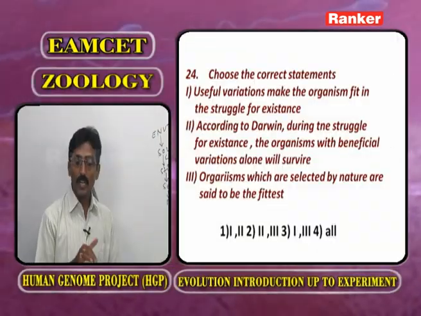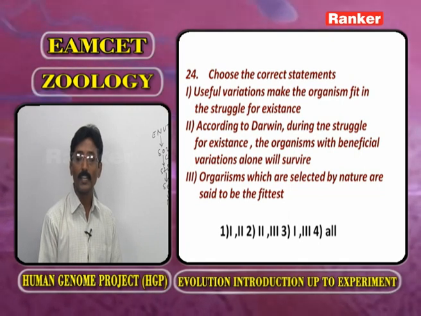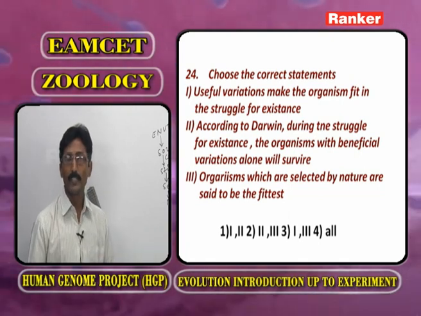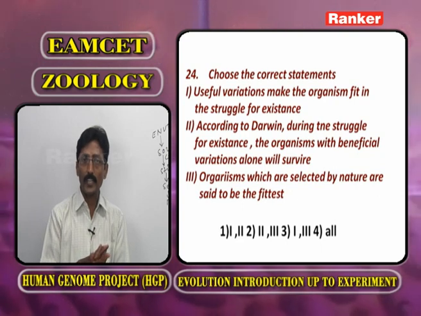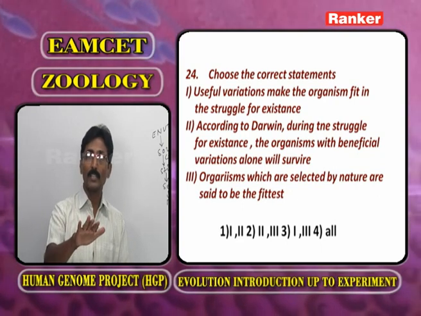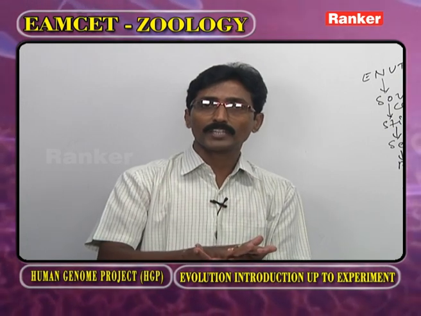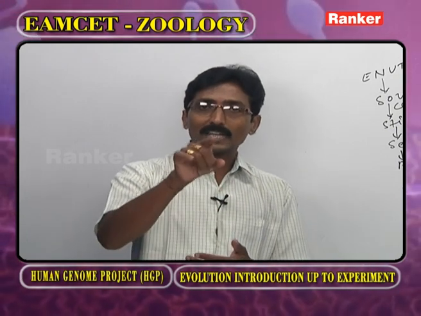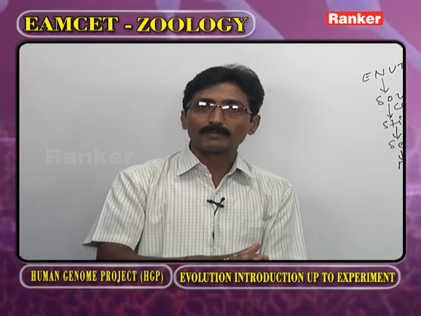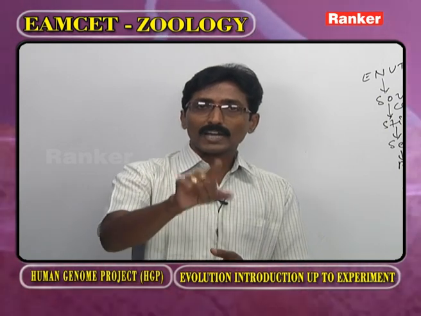And the third one, organisms which are selected by the nature are said to be the fittest. It means in the struggle for existence, what type of organisms are going to get success? Those having the beneficial variations. Such organisms are selected by the nature. Once the organisms are selected by the nature, they continue for a long period.